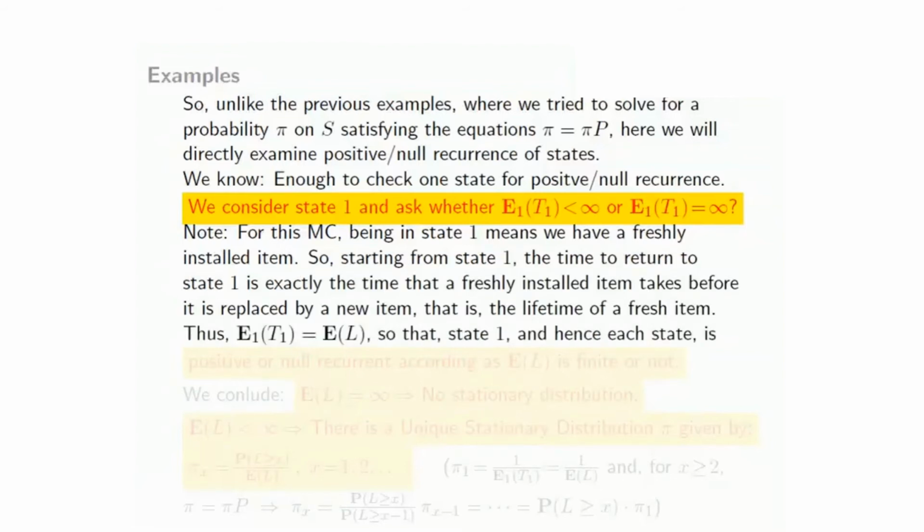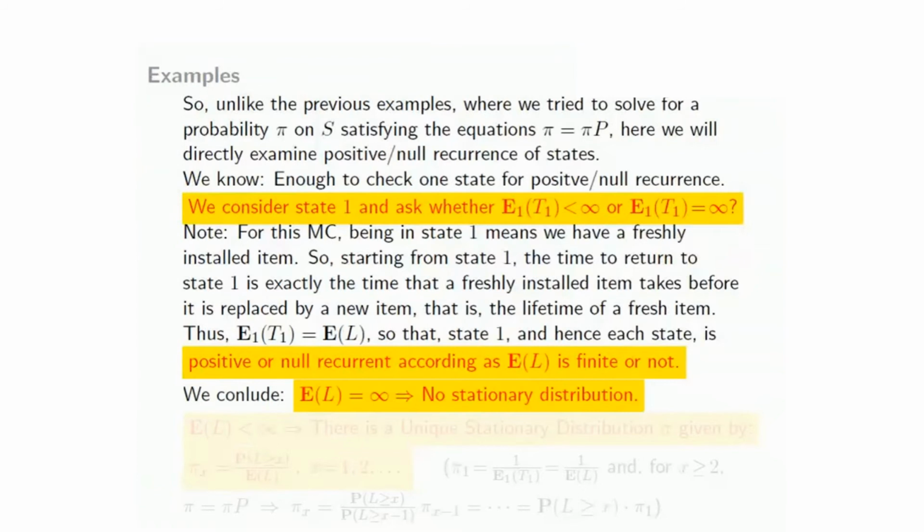So if you are convinced of that, then you can easily see that E1 T1 is nothing but E of L, expected lifetime of a typical unit. So state 1 and therefore each state is positive or null recurrent according as E of L is finite or not. So whether expected lifetime of a typical unit is finite or not will determine whether all the states are positive recurrent or null recurrent. So here is the conclusion.